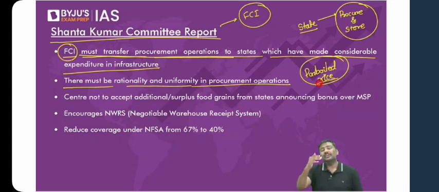So the argument is simple. Whenever the government will procure food grains, have certain rationality in the procurement. Do not simply procure them. Ask for quality certificates. Do you require so much amount of food grains? Based on that, you procure it. Second recommendation.